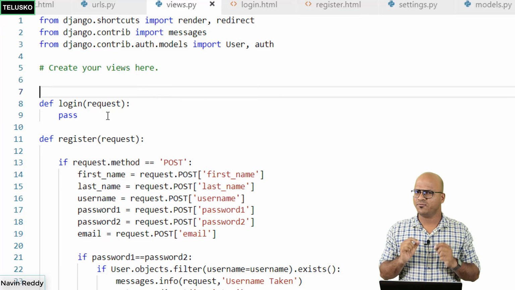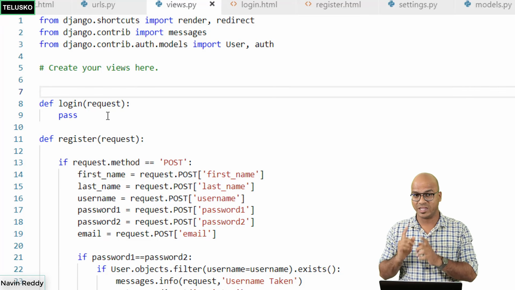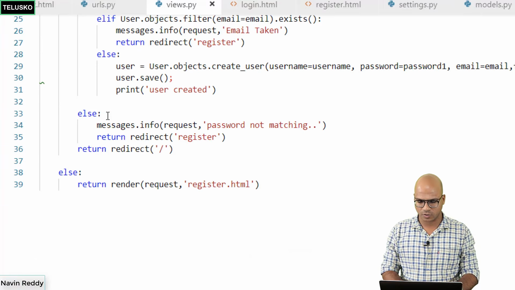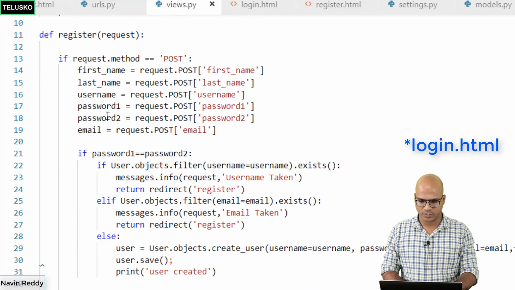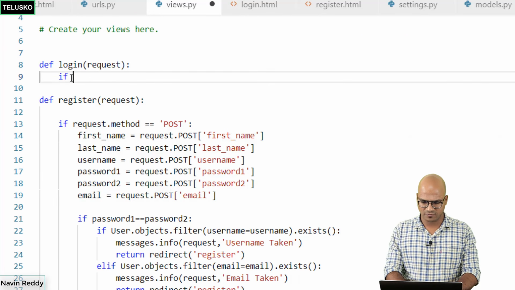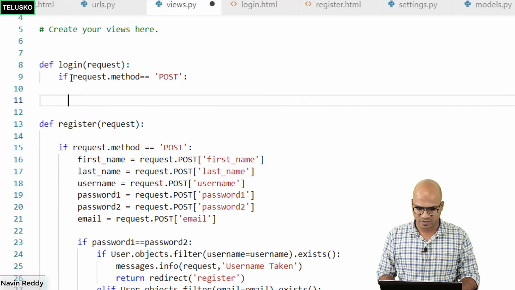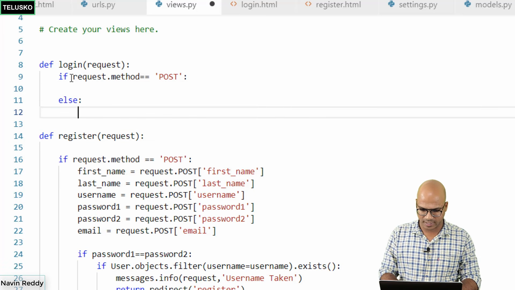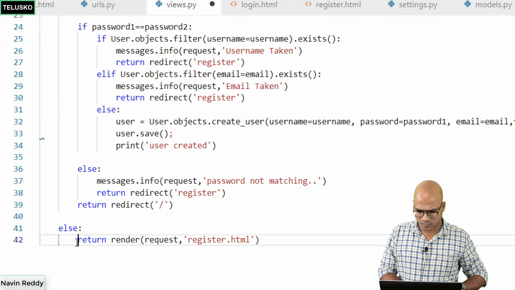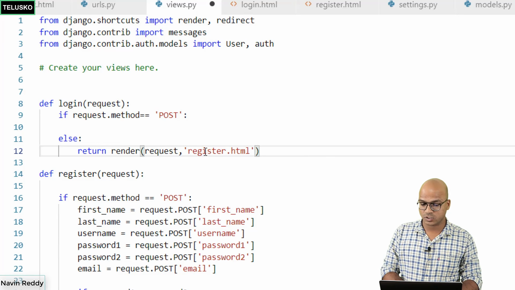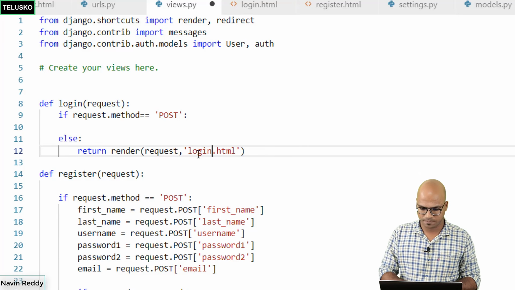Now, first of all, this same function will be called for both the requests, the get request for login and the post request for login. So for get, we know what to do, right? We need to call login.html. And the way you can do that is, in fact, we'll check here: if the request.method is equal to POST, in this case, you will fetch the data and you will check. But what if that's not the case? You will go for the else part and you will render it, right? So we'll copy this code. You will call the login.html file, only if it is not post, right? So here we'll say login.html.